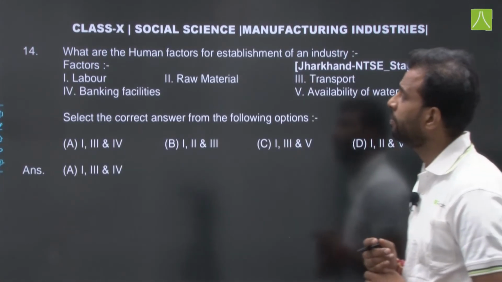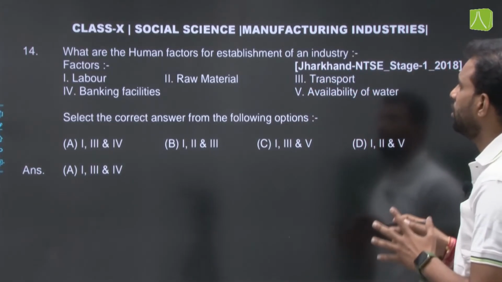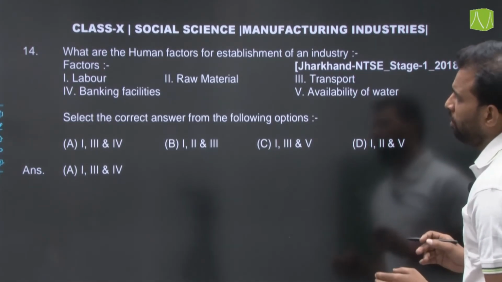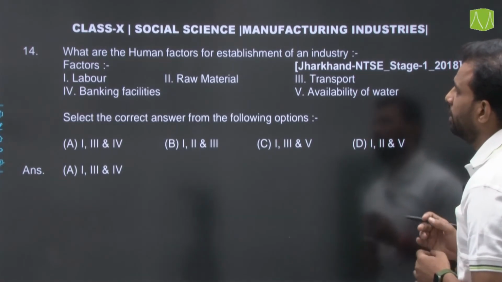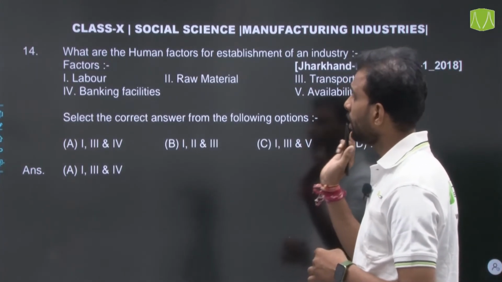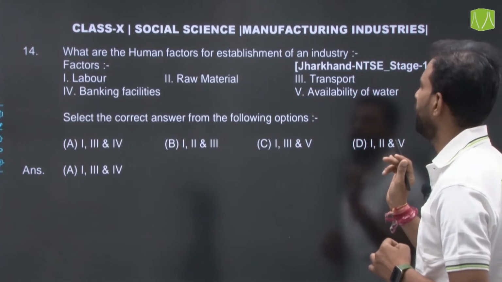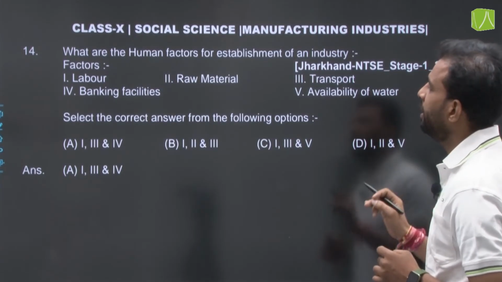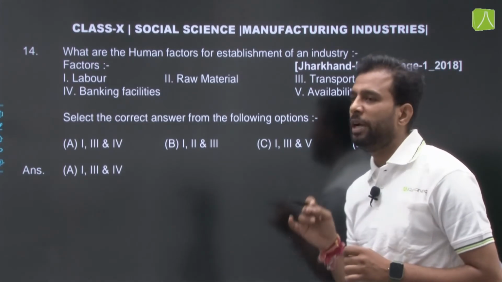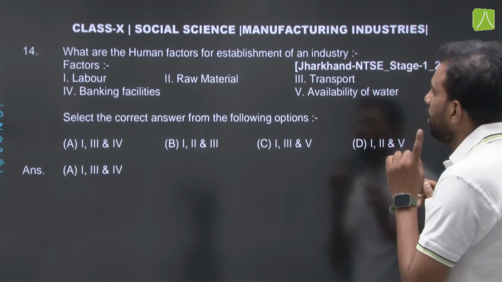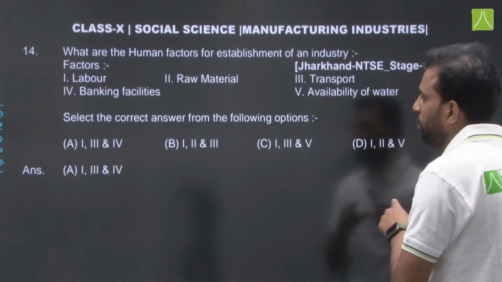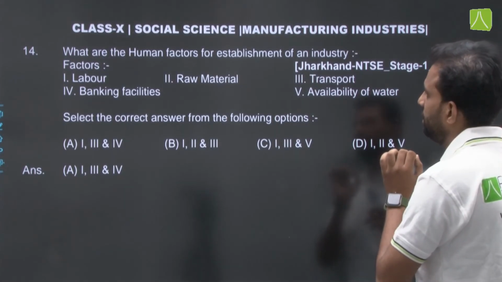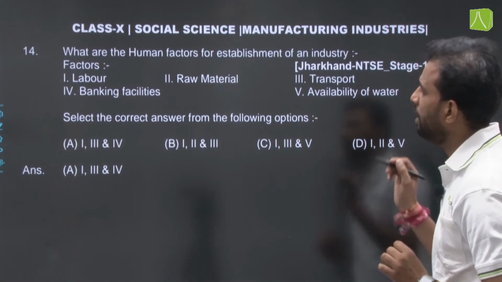Then question number 14. What are the human factors for the establishment of an industry? The factors are labor, raw material, transport, banking facility or availability of water. Now we are talking about only the human factors. So factor 1, labor, is a human factor. Then the 3rd, transport, is run by human beings. The 4th, banking facility, is also provided by human beings. So labor, transport and banking facility are the human factors responsible for the establishment of an industry. So option A will be the right answer.